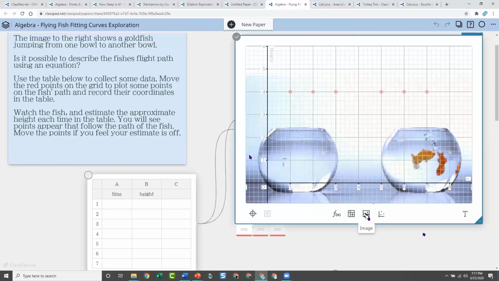You're just inserting an animated ping, is what it's called. So this is an example of it, and students are watching this fish jump out, and so they have points. This is an already done activity. They have points, and they're just going to try and match the lines of where the fish is. Now, it does move fast, so it's a little hard, but it's still kind of fun, and then they fit the curve and see if they can find the fish.